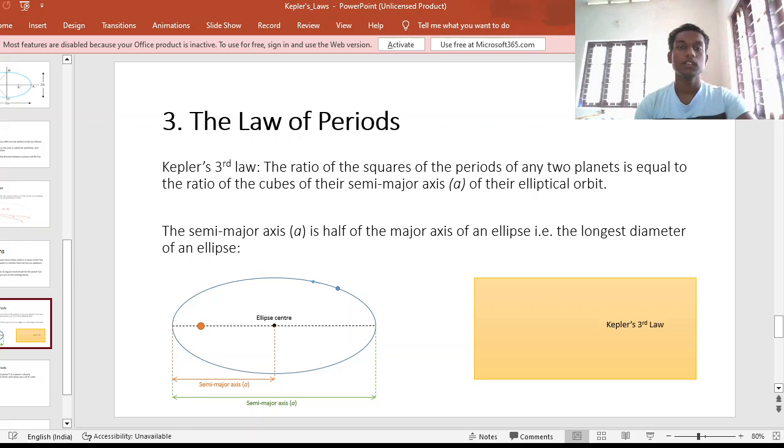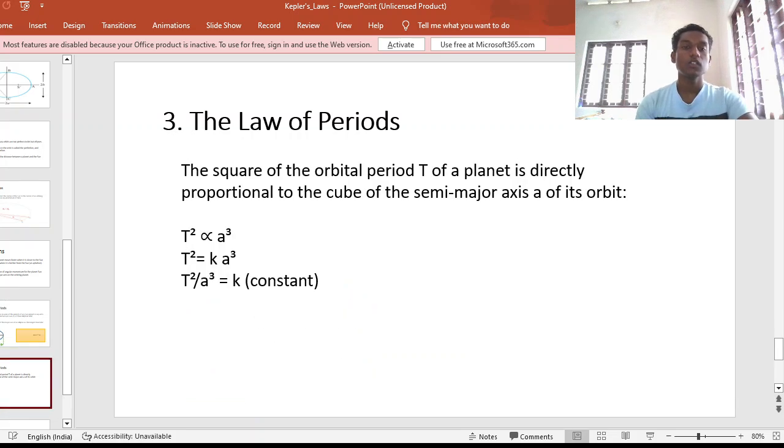The third law, which is the law of periods, also known as the law of harmonics. According to this law, the square of the orbital period T of a planet is directly proportional to the cube of the semi-major axis of its orbit.